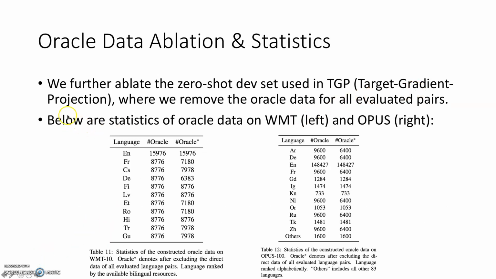Since our target gradient projection method, i.e. the gradient-level regularization method, TGP, relies a lot on the zero-shot dataset in the Oracle data, we further ablate the zero-shot dataset usage in the Oracle data for all the evaluated pairs. So below are the statistics of our Oracle data on both WMT and OPUS. Noticeably, for this ablation study, we only remove the Oracle data for the evaluated pairs. Since there are n squared translation pairs, we only evaluate 12 pairs. So we remove those Oracle data while keeping the rest.